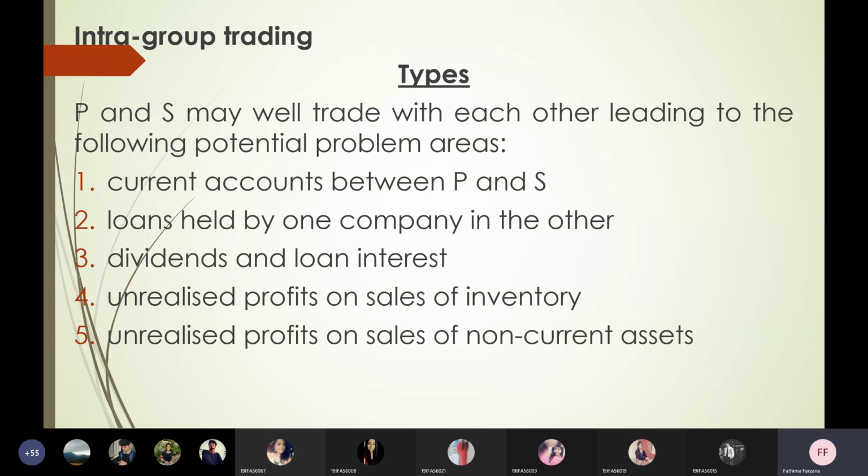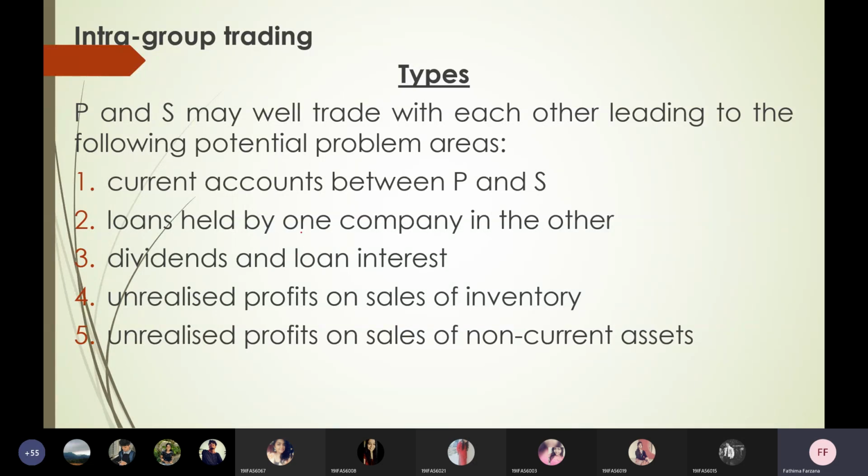P and S may well trade with each other, leading to the following potential problem areas, because they are a group. Though they are legally different entities, from an economic point of view, they are a group. So always substance over form we will take. Economic substance only we will be considering. Considering from our side, it is actually a single group. So it is a problem to account for such things.